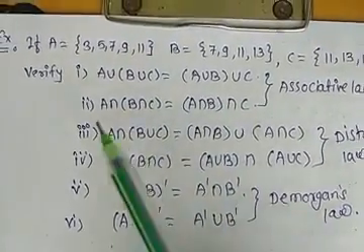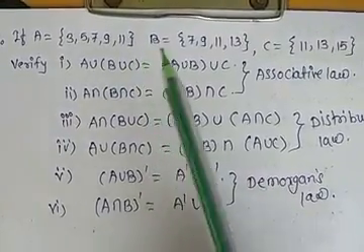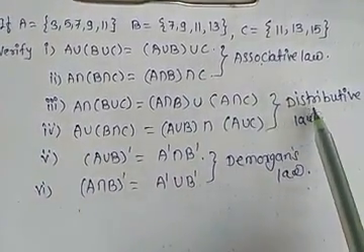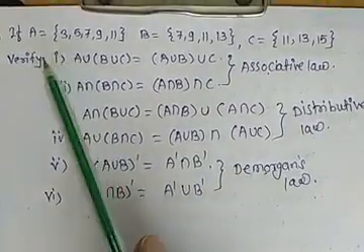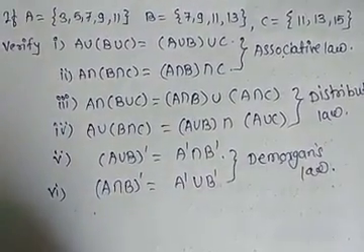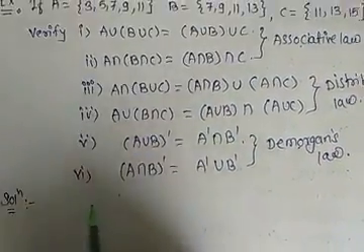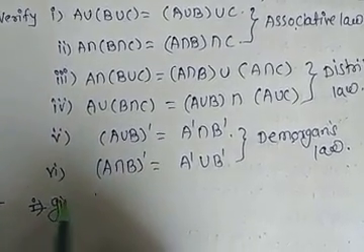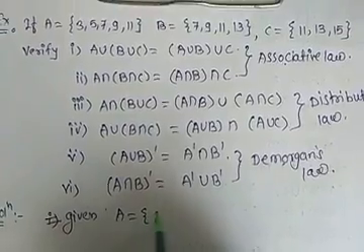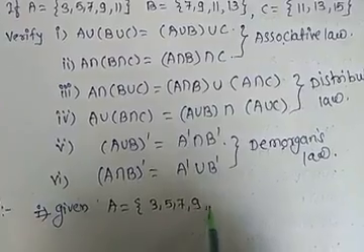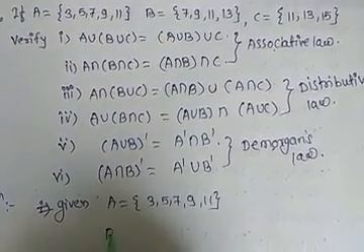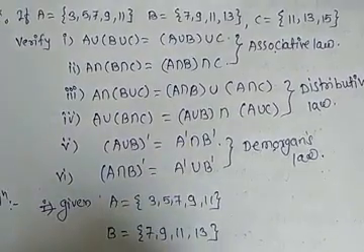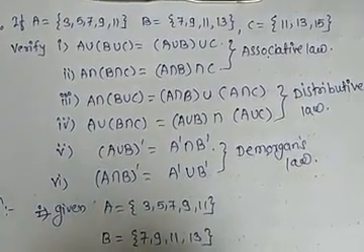Now we see an example. If A is equal to {3, 5, 7, 9, 11}, B is equal to the given set and C is equal to this set, we have to verify the associative law, distributive law and De Morgan's law related to A, B and C. So in the solution, the given sets are A is equal to {3, 5, 7, 9, 11}, B is equal to {7, 9, 11, 13}, C is equal to {11, 13, 15}.